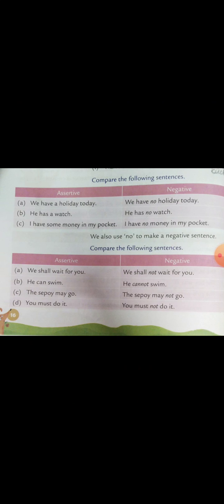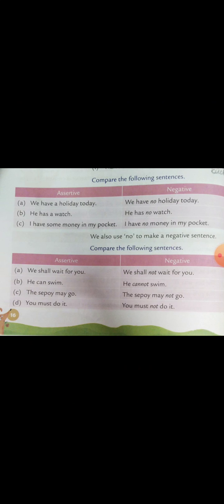Now here we can see, compare the following sentences. In one type we have assertive sentences and on the other type we have negative sentences in which we can add no in the sentence. For example, we have a holiday today. It is the assertive form and the negative form for this is we have no holiday today. I have some money in my pocket. And the negative for this is I have no money in my pocket.